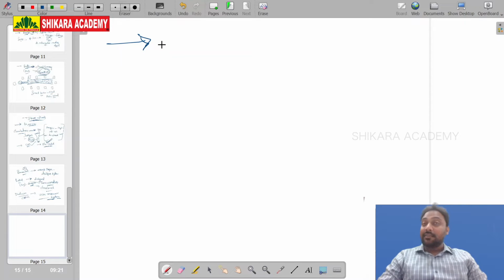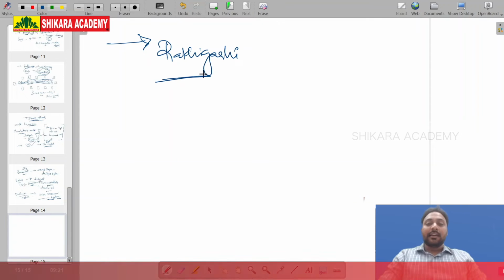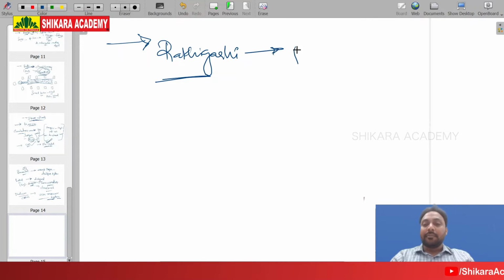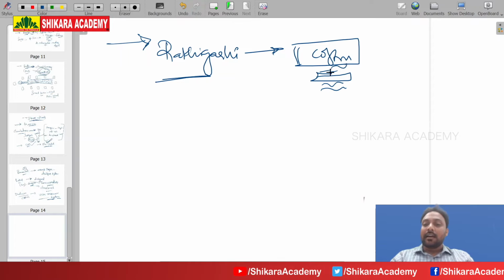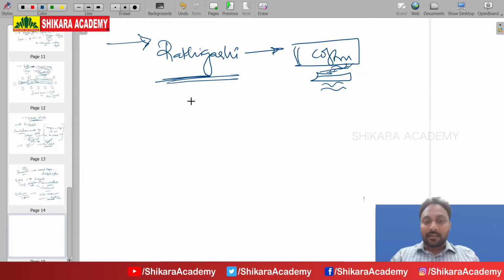And recently one site is in our current affairs. There is a new site which is excavated in Haryana, Rakhigarhi. In Rakhigarhi, recently a very big rectangular box, a coffin, was excavated, and in this coffin there is one skeleton. Along with the skeleton there is jewelry. So this is the Rakhigarhi coffin.